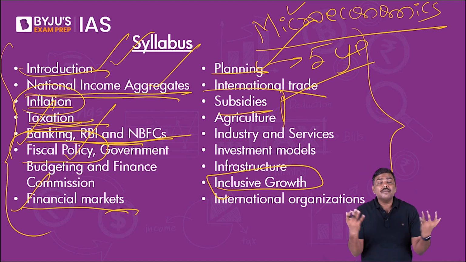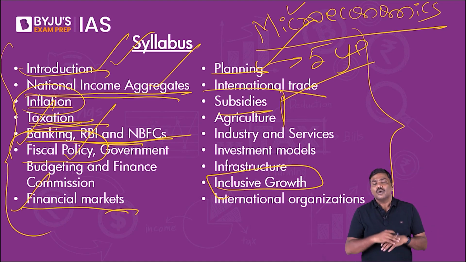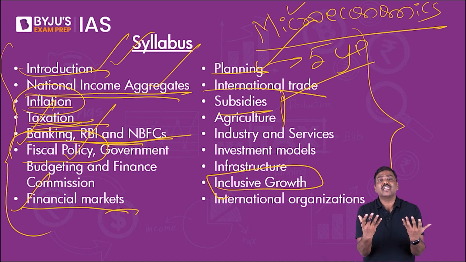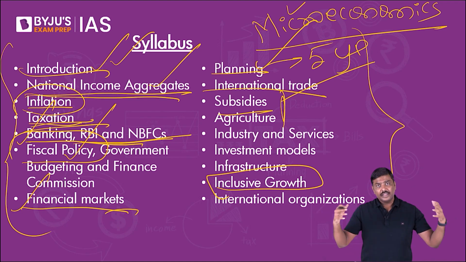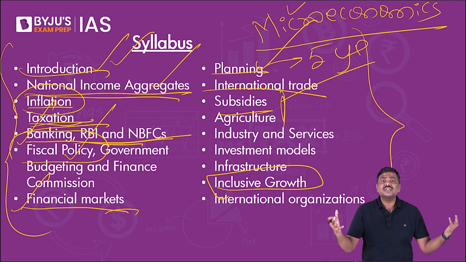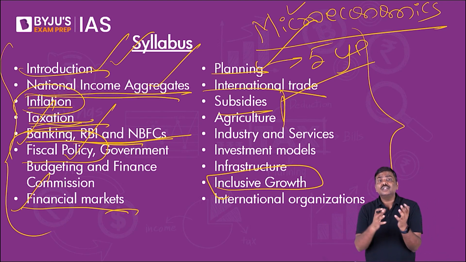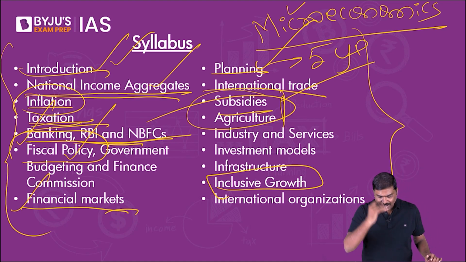Agriculture sector, concept of MSP, minimum support price. Is it legally guaranteed? How is it calculated? Which authority gives the recommendation to the Cabinet Committee on Economic Affairs? What is warehousing? What is food processing? Right? What is irrigation within agriculture sector? What is the importance of that? What is the importance of fertilizers within the agriculture sector? Do we produce all the fertilizers? If yes, how much? Do we import? If yes, how much? What are the important sources? What is the issue currently related to fertilizers, etc. That is the scope of coverage within the concept of subsidies and agriculture.